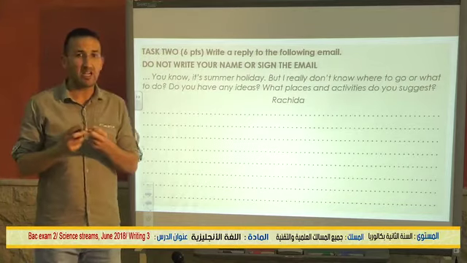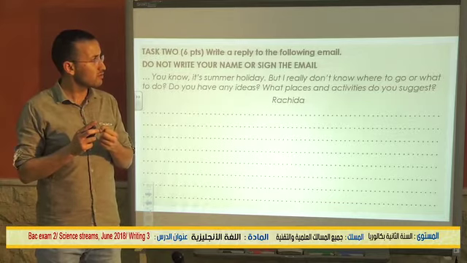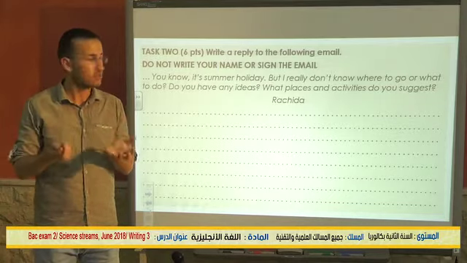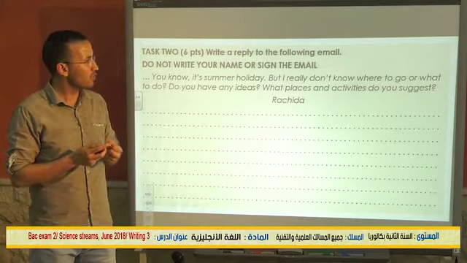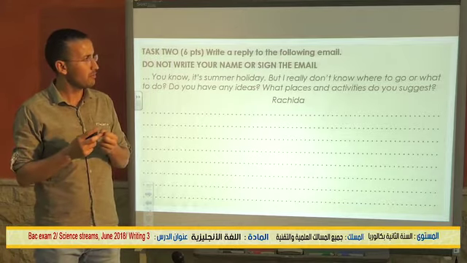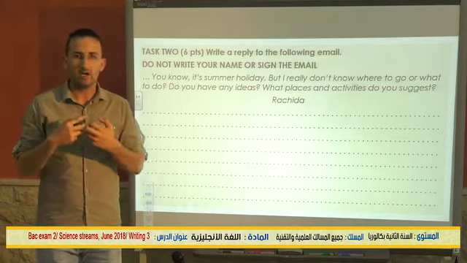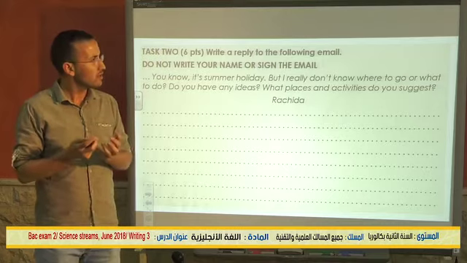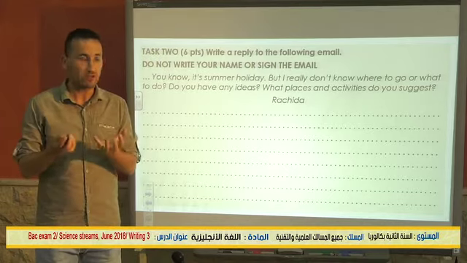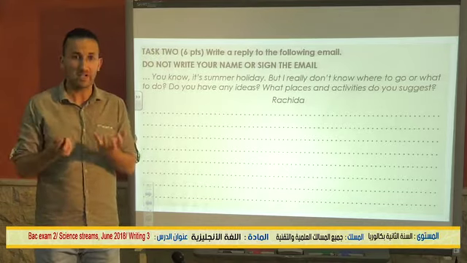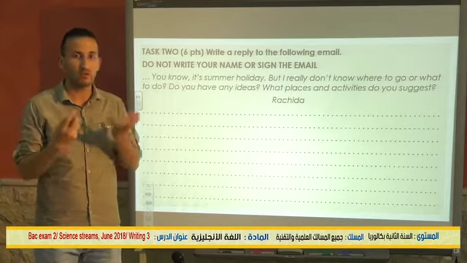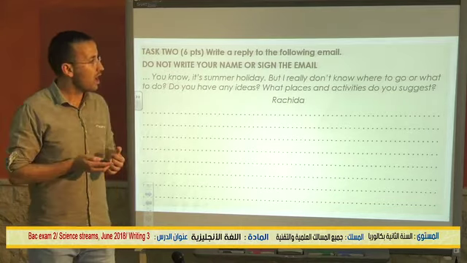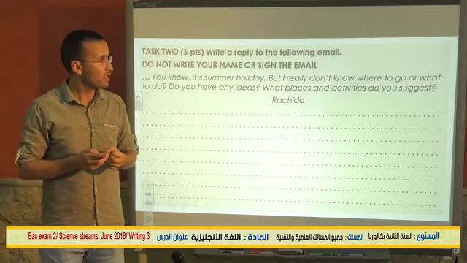So informal emails are the ones you use to, for example, write to your friends, okay? And formal emails are the opposite. It's, for example, a job application. If you want to write to apply for a company, for example, you are going to write a formal email, not an informal email.